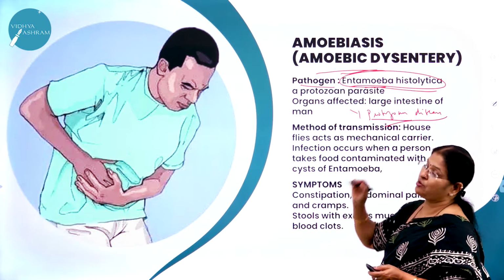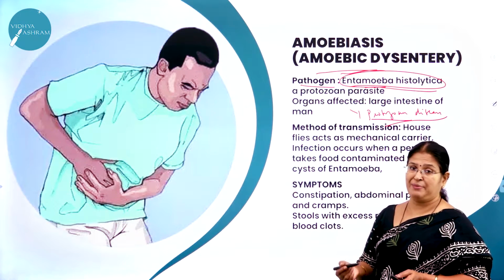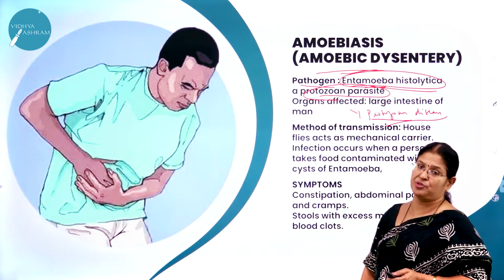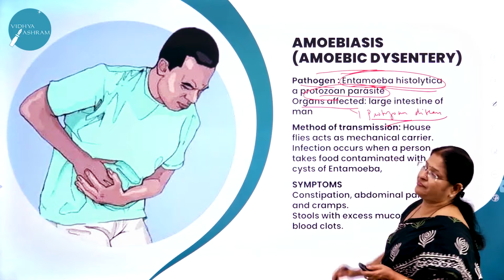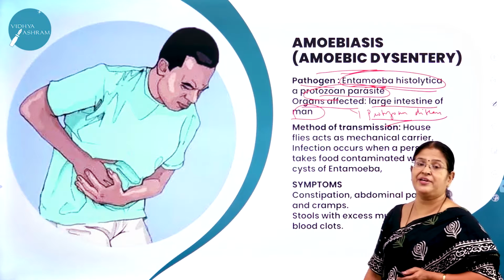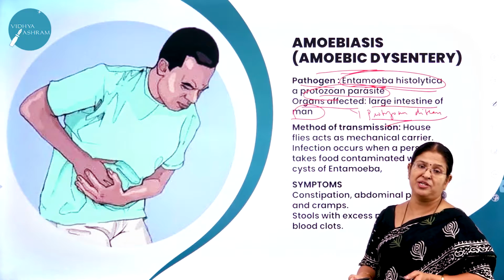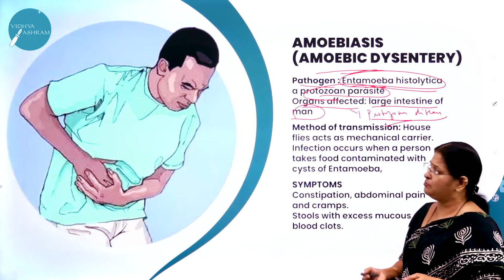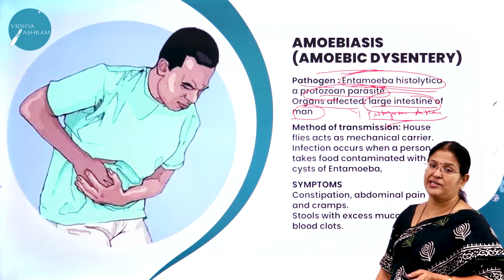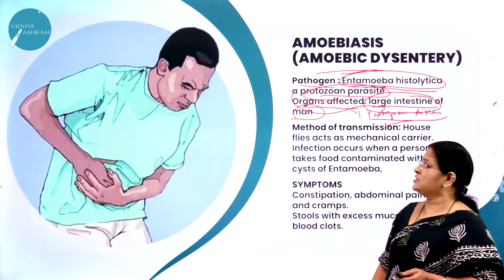So what is the causative organism for amoebiasis? What is the other name for amoebiasis? It can also be called what? Amoebic dysentery. What type of parasite is it? It is a protozoan. What are the organs affected? The organ which is affected is the large intestine of man. Very important. Large intestine does what? It does the absorption and the elimination of the undigested food from the body. So it's a very important part of the digestive system, that is large intestine, and this protozoan parasite is going to affect what? Large intestine.